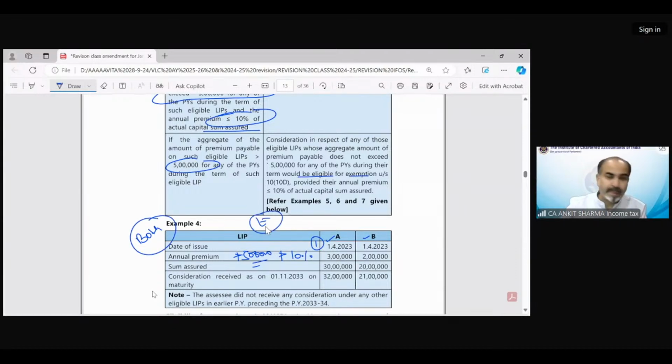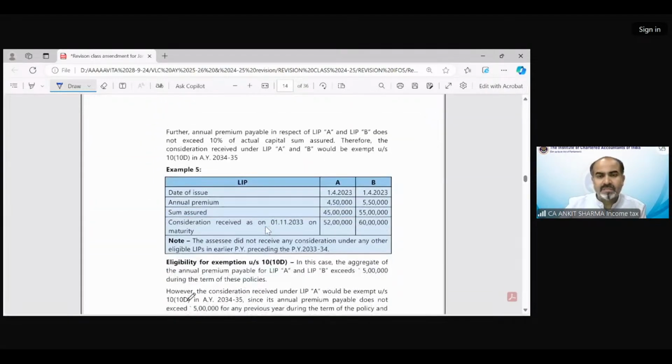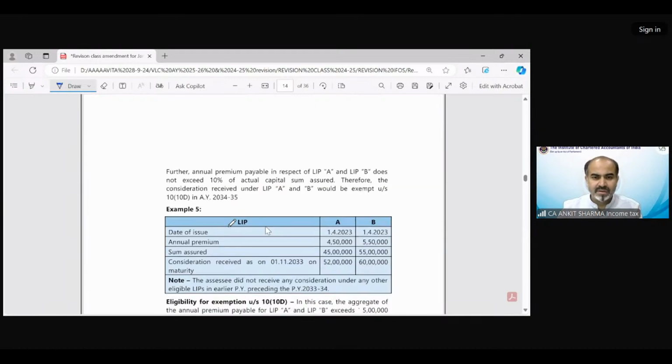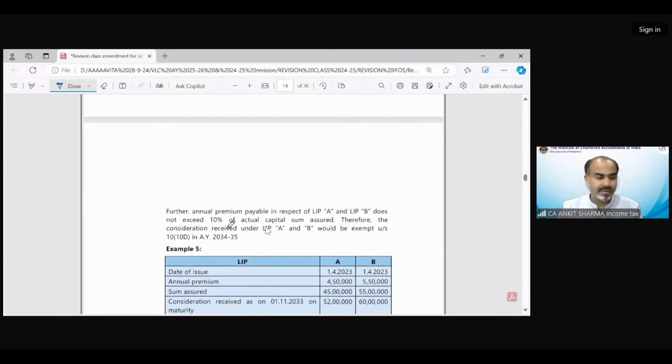Okay. Next is example number 5. Kindly read it down. Read it and then we will solve it. What is the correct answer of example number 5? Read out the dates of issue.